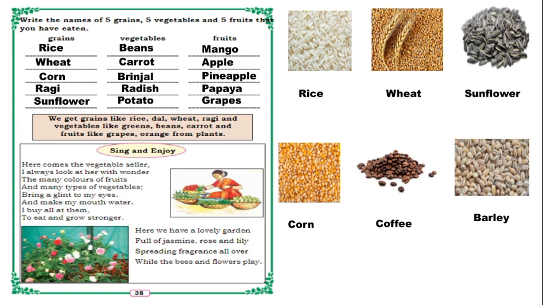So one song is there, children. Here comes the vegetable seller. I always look at her with wonder. The many colors of fruits and many types of vegetables bring a glint to my eyes and make my mouth water. I buy all of them to eat and grow stronger.